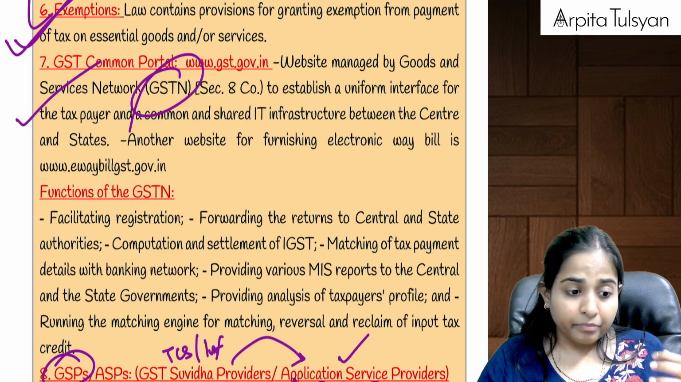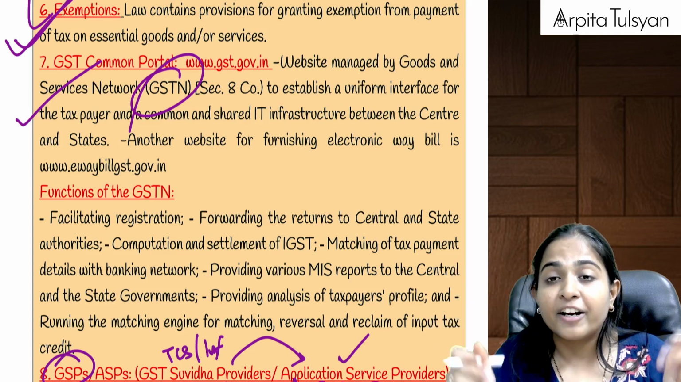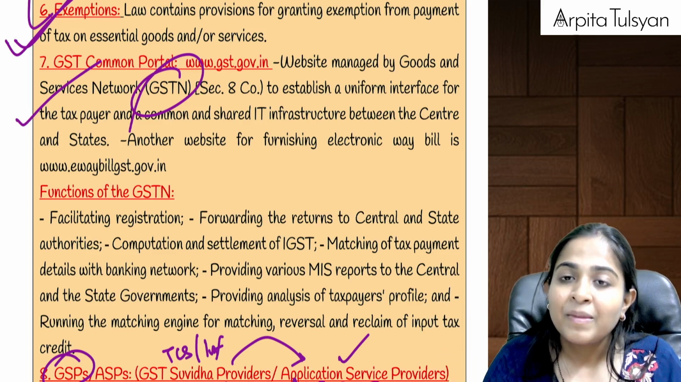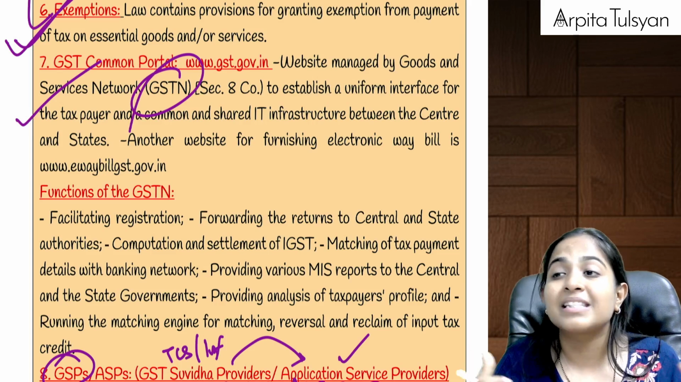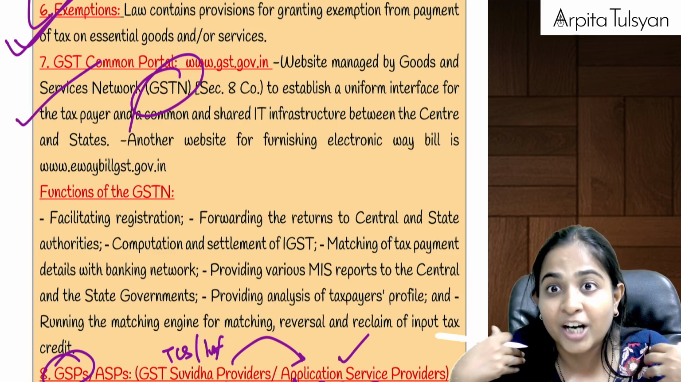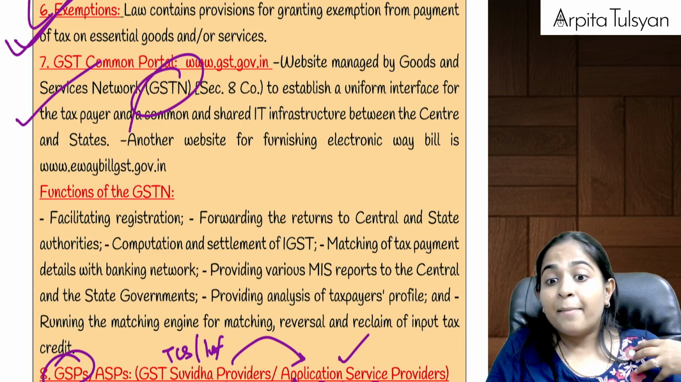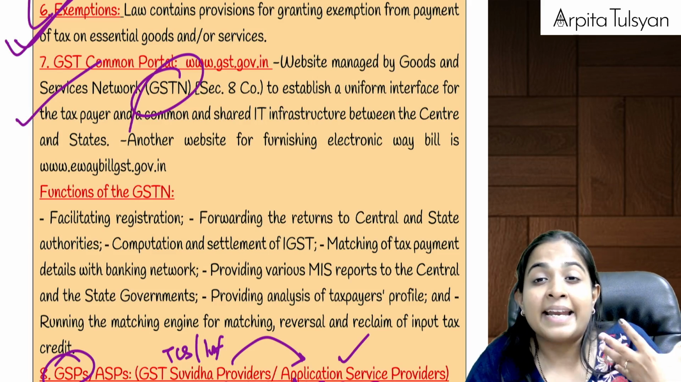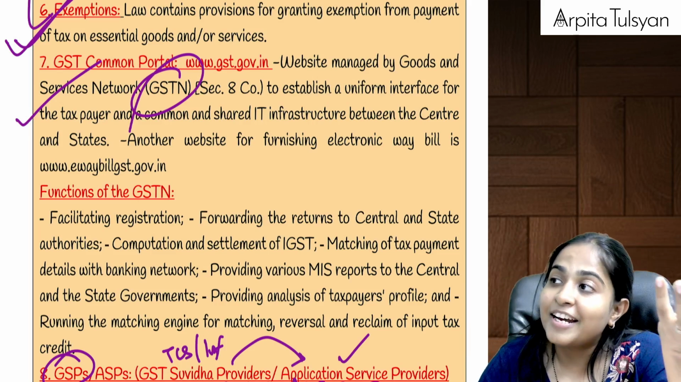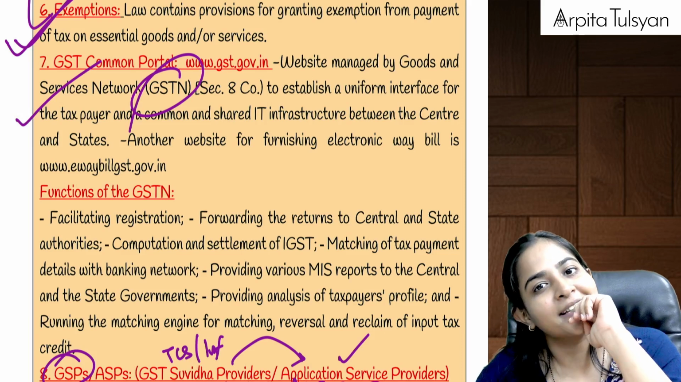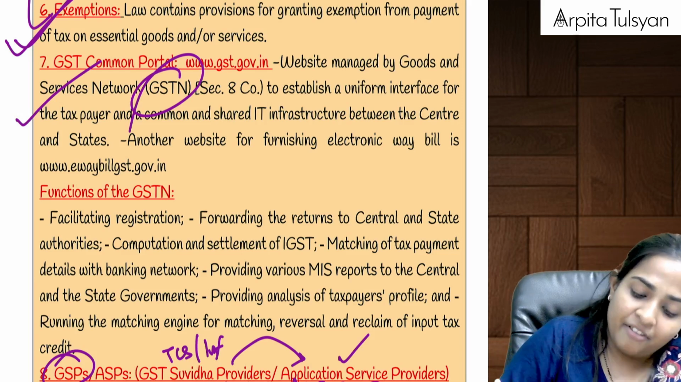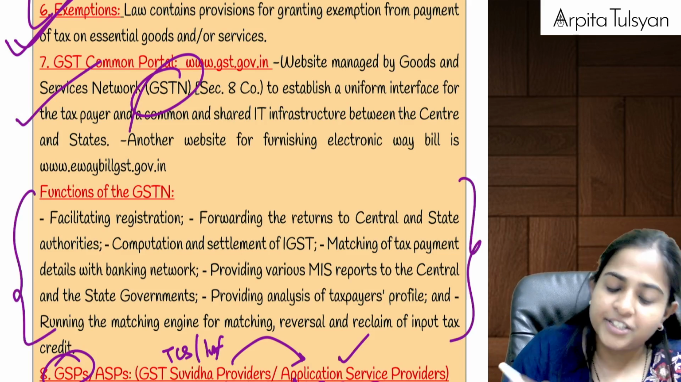Okay, then remember that the bifurcation of IGST between the center and the state will be done by the GST portal backend. MIS reports, Management Information System reports, will be generated by the portal and will be shared with the central government and state government about us. Right? My profile, the taxpayer's profile, and the analysis of my profile will be shared with the central government and state government, that am I a regular taxpayer or am I a defaulter? Right? And then input tax credit calculations will also be done on this particular website. These are the functions of the GSTN.